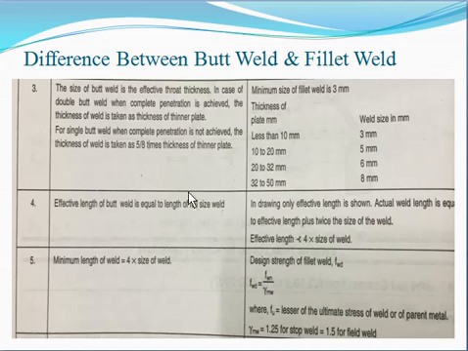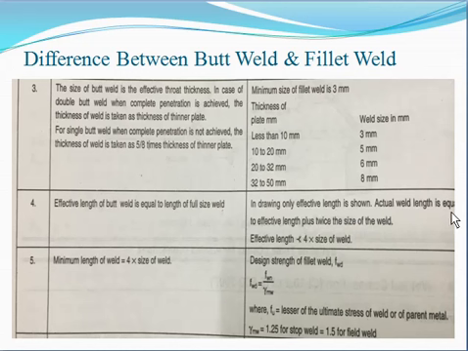Fourth point is that the effective length of the butt weld is equal to the length of the full size weld. When there is a full size weld along the length, the effective length is equal to the actual length. That length is called the effective length. In the drawings only the effective length is given.